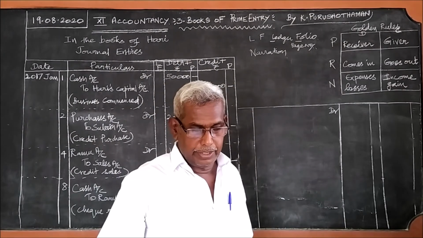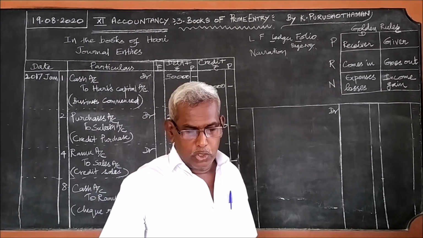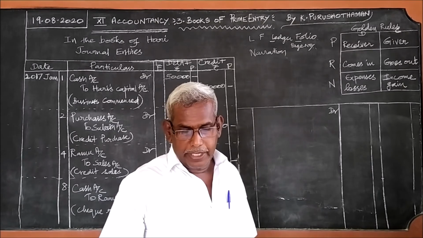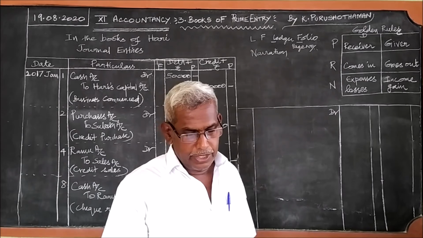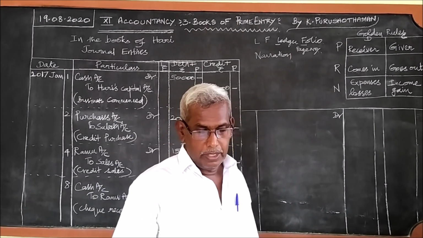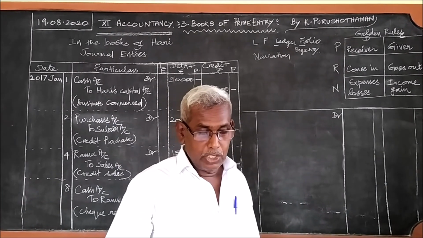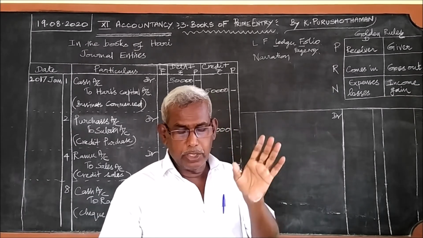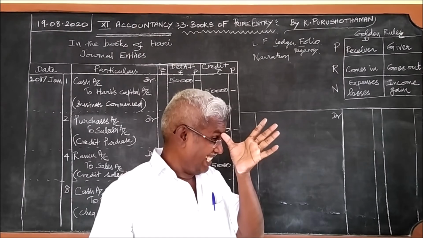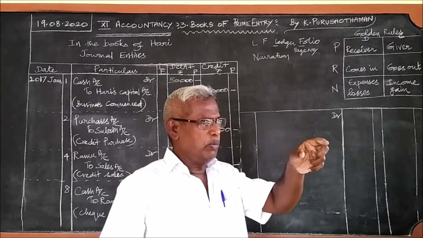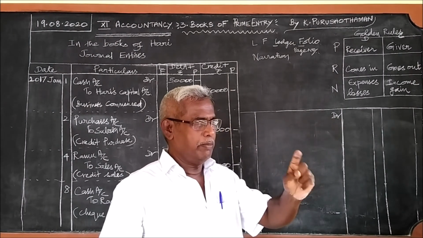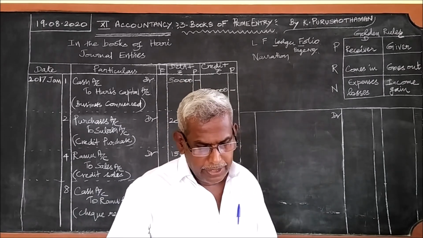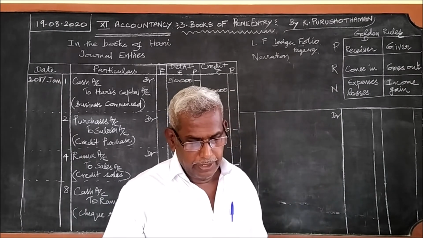18th, 20th. Paid Gopal in full settlement after deducting 5% discount. What was made? Sports items were purchased from Gopal for 10,000. Listen carefully. From Gopal, sports items were purchased on credit basis, on 15th.